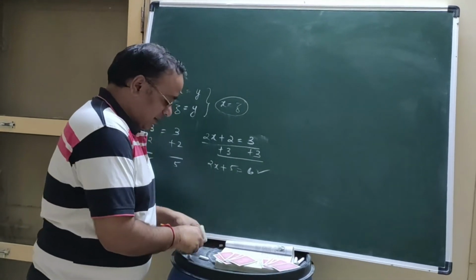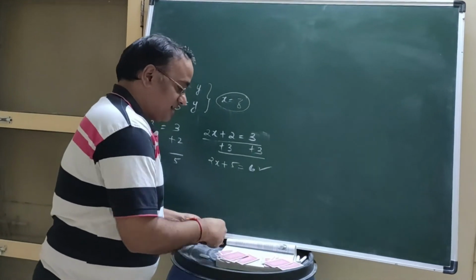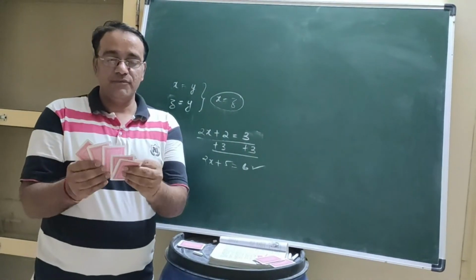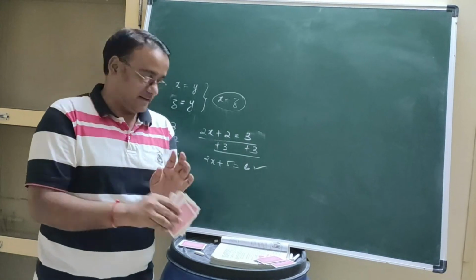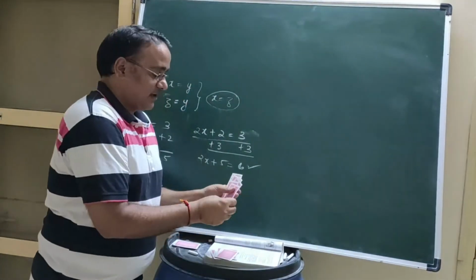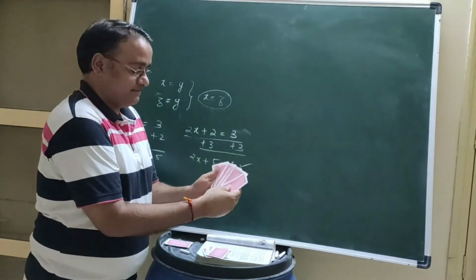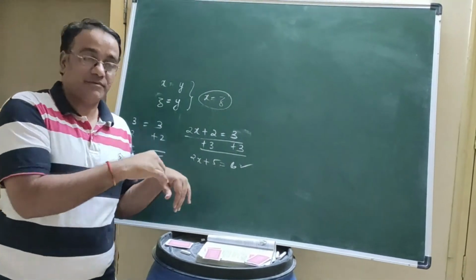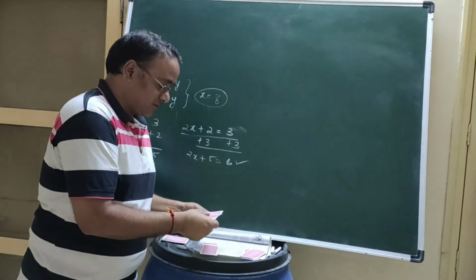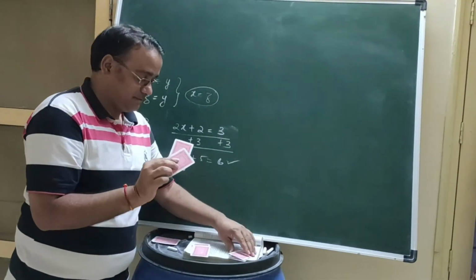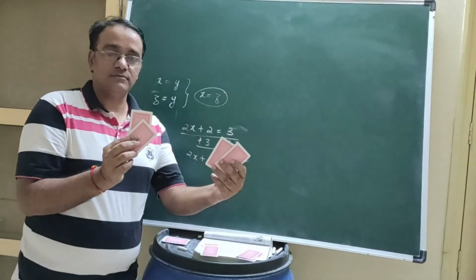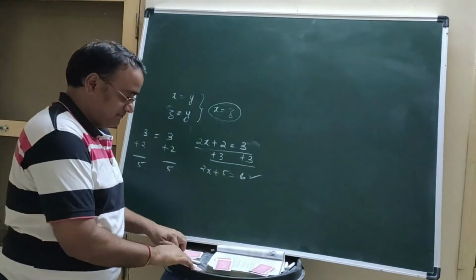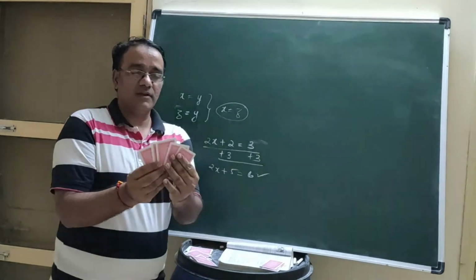Now suppose I have 7 cards in both. See, 1, 2, 3, 4, 5, 6, 7. Here also 7 and here also 7. ठीक है. Now I am going to take equals from these 2. मैं दोनों निकाल देता हूँ. See, 2 and 2. I have subtracted, removed 2 equals. Now here 5 left.